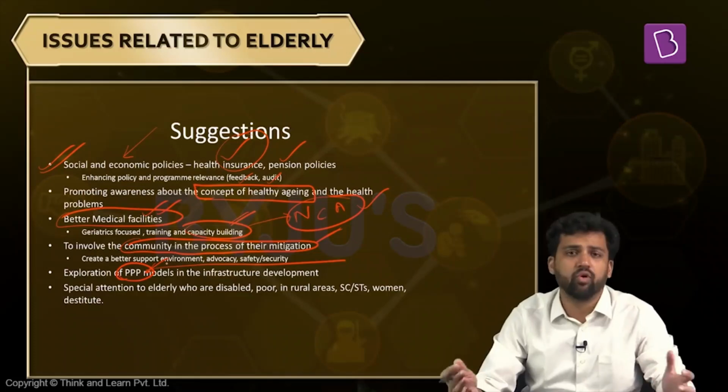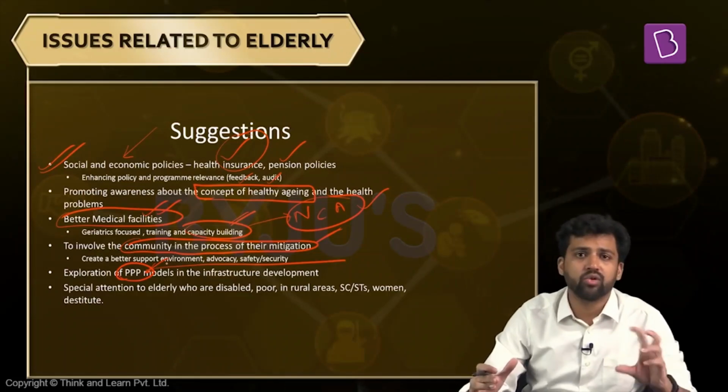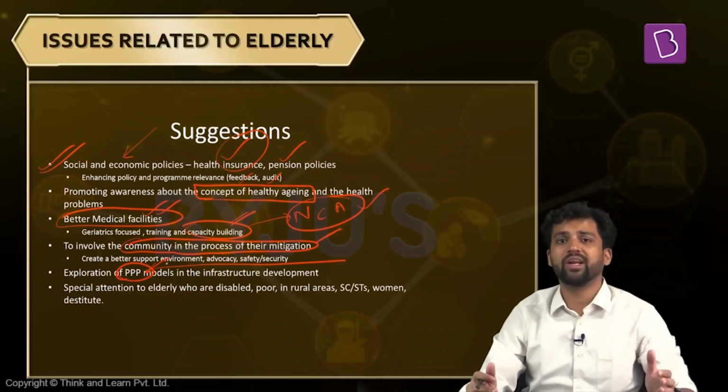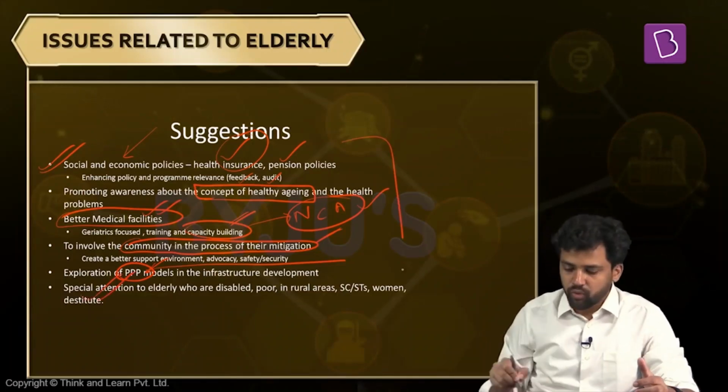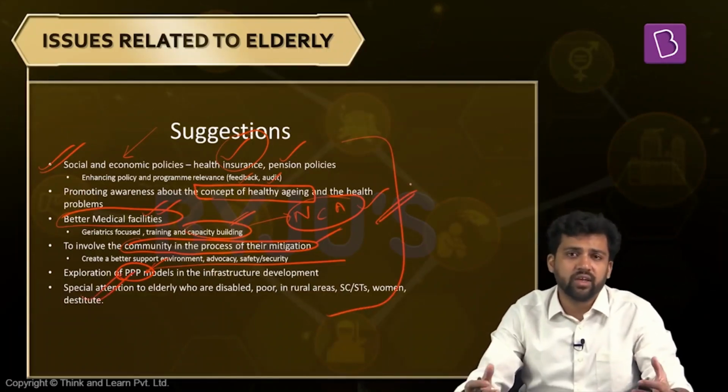Apart from that, as I discussed before as well, elderly are not a homogeneous group. Among them also, some are more vulnerable, some are less vulnerable. So for those who are more vulnerable, we need to have targeted approaches to provide them specialized attention. So we need to focus on that as well. So these are some of the suggestions that we can consider when we are trying to address the healthcare needs of the elderly.